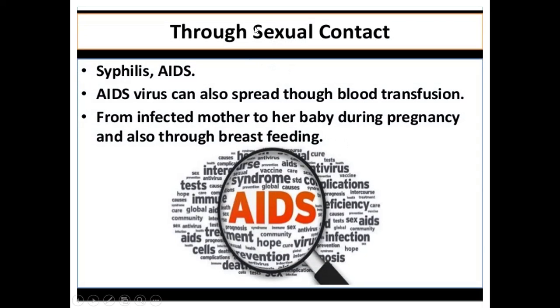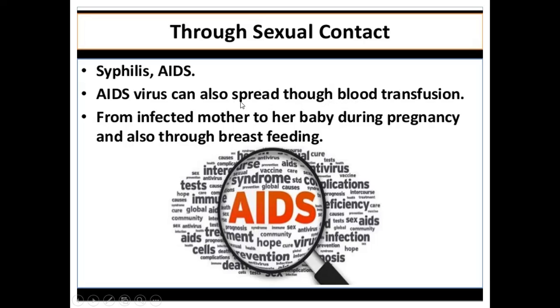Now, some diseases can spread through sexual contact. Examples for diseases caused through sexual contact are syphilis, AIDS. AIDS virus can also spread through blood transfusion. Blood transfusion means some human being gives blood, who is called a donor. The person who is giving blood is called donor, and the person who is receiving the blood is called recipient.